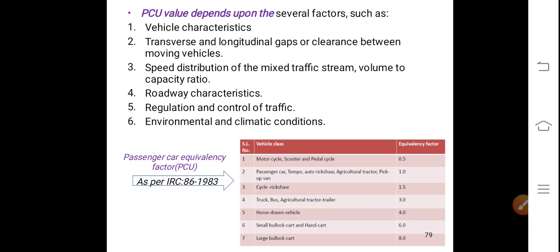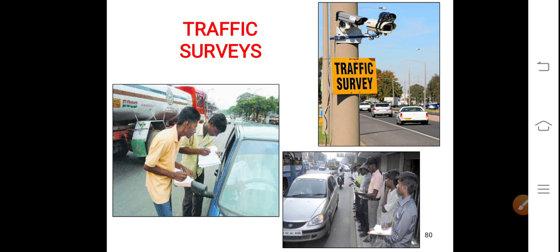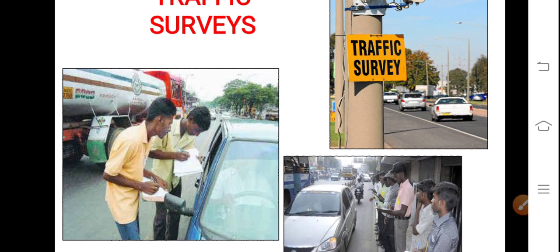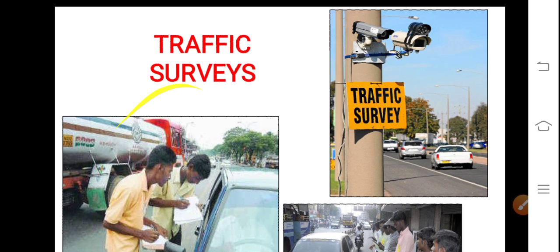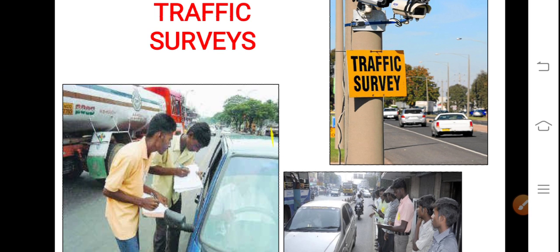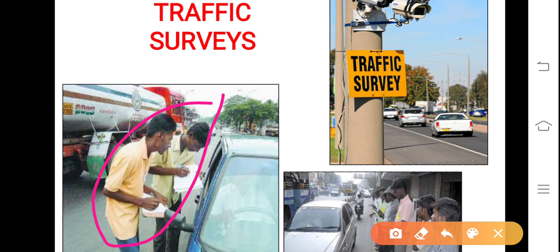Now, traffic surveys. You can see the members of the survey team inquiring with different questionnaires from a driver of a car which is moving on the traffic lane.